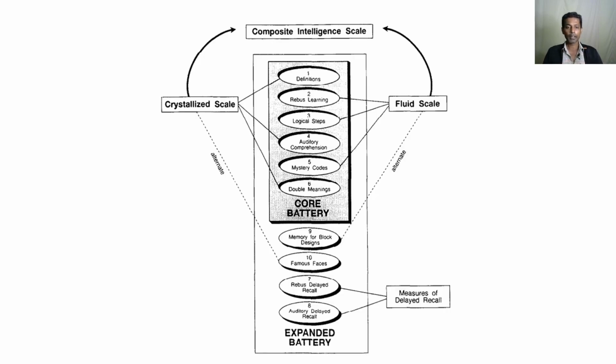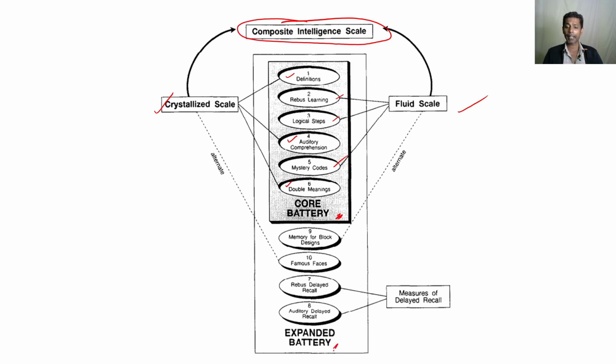So when you look at the scores, you will find the crystallized scale and the fluid intelligence scale. These are the tests for the crystallized intelligence scale: definitions, auditory comprehension, double meaning, like that. Fluid is more like rebus learning. The tests are like logical steps and mystery codes. And these two will give you the composite intelligence scores. Then that's the core battery.